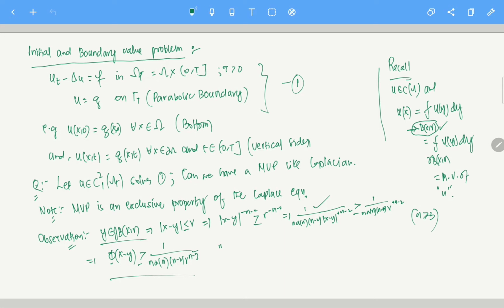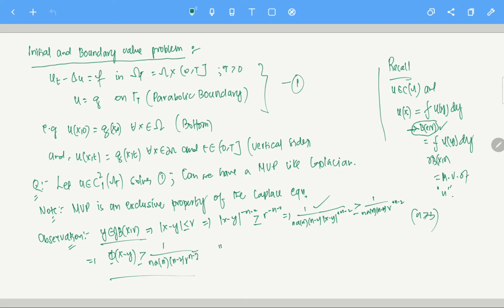So essentially, what does that mean? It means that if you take y on the boundary of a ball, essentially the sphere, you can think of the sphere as a level set. That is what it means. So essentially, I did it the other way.